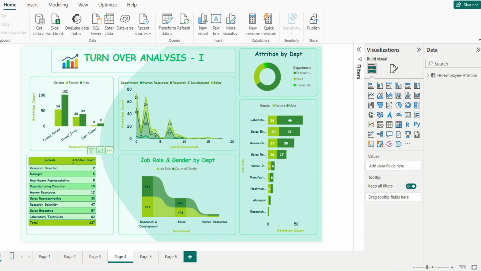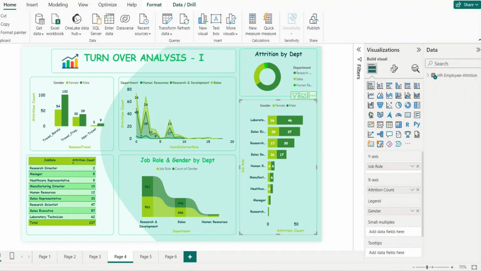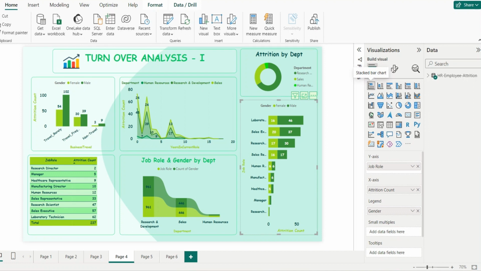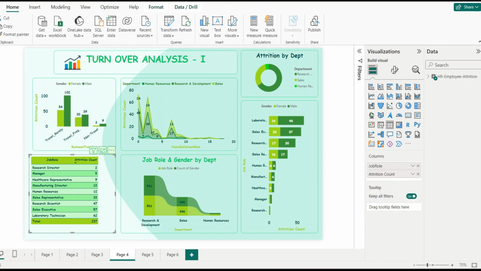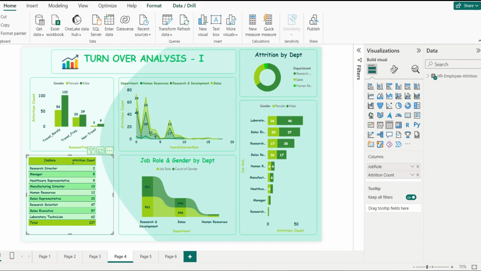Next, this is the table which explains the job role and attrition count. Now you might be wondering that this builder visual tool, which is the table, and the previous builder visual tool, that is the stacked bar chart, are explaining the same information, that is job role by attrition count. But this stacked bar chart also considers one more factor, which is gender. But this table does not consider gender as a factor.